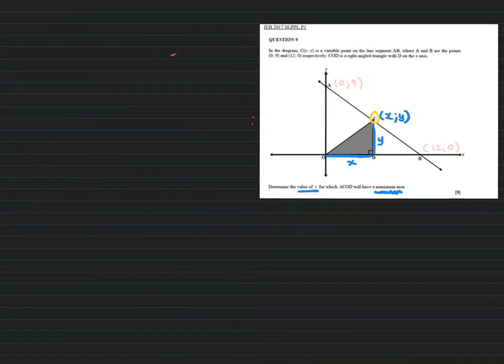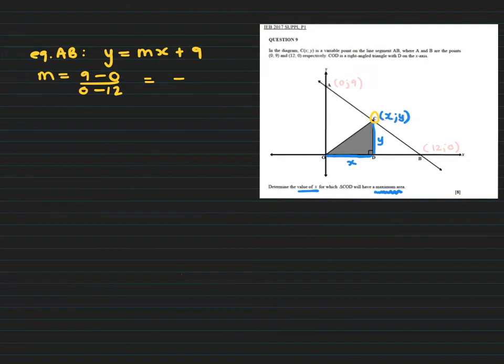So they gave me 2 coordinates on a straight line. So already I know, okay, let me find the equation of that line, AB. So let's find the equation of AB. So y is equal to mx plus c. We know that the value of c is 9, your y-intercept. To solve for the gradient, write your gradient as y2 minus y1 over x2 minus x1.